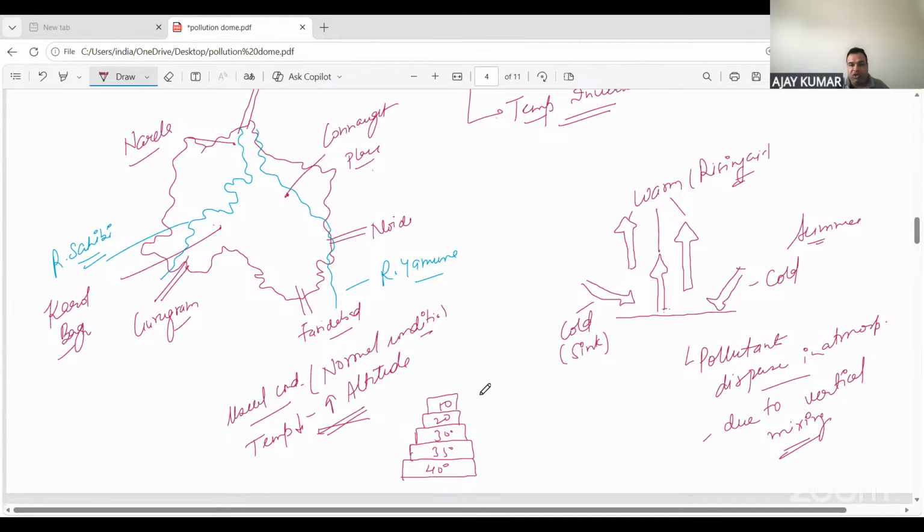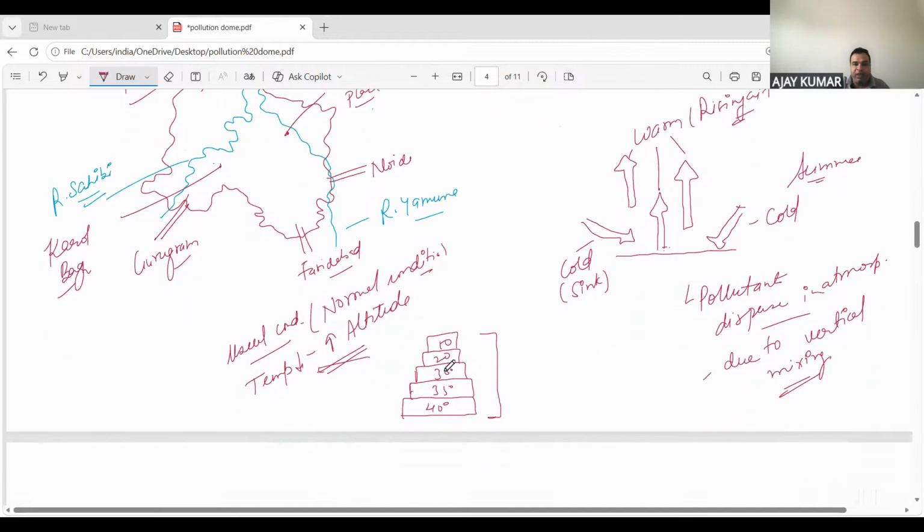Although these are not the exact numbers, because there are other lapse rates that define how temperature changes, this is just a general convention: as you go higher, the temperature decreases with increasing altitude. This is the case of normal condition.